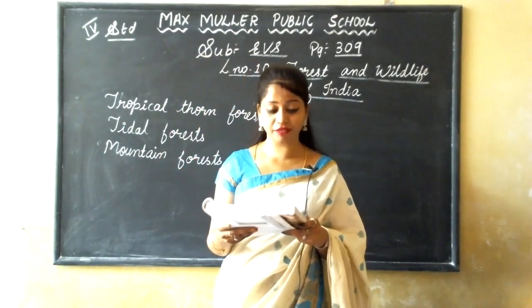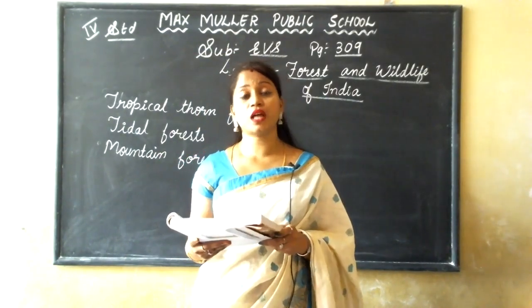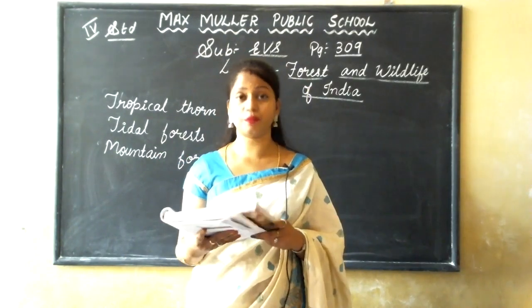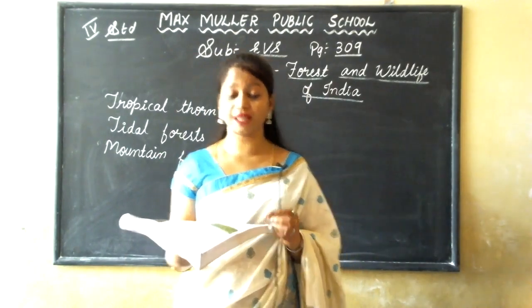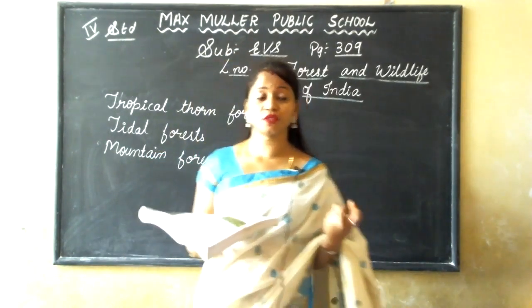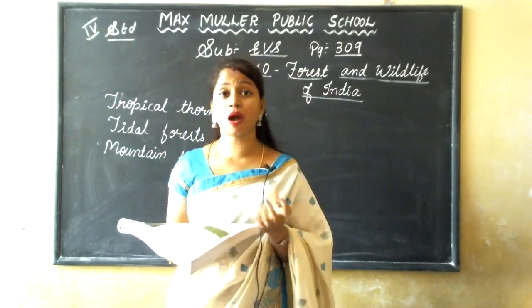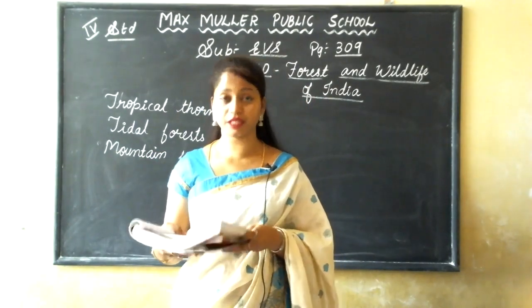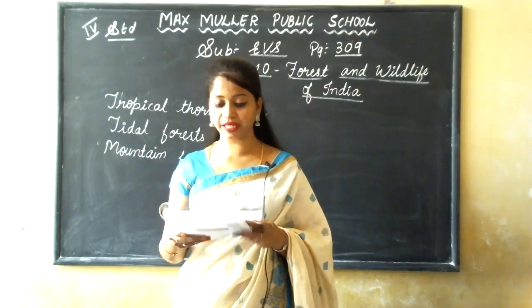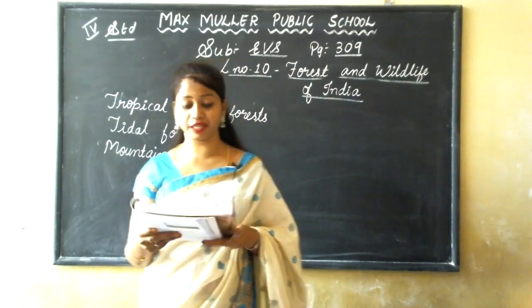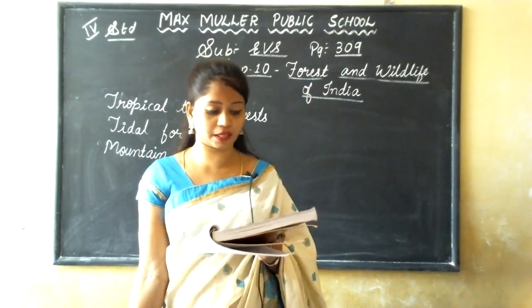These trees can survive without water for long periods. Why? They have long roots, sharp thorns and small leaves. They absorb more water and store it in the stem. In the cactus, we have learnt how it stores all the water in its stem. These plants remain leafless for most part of the year.